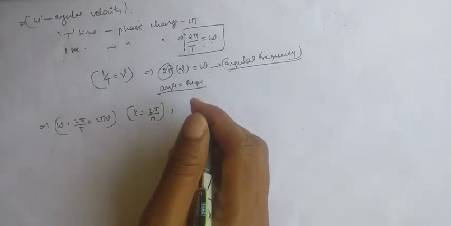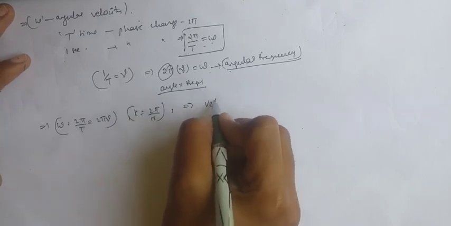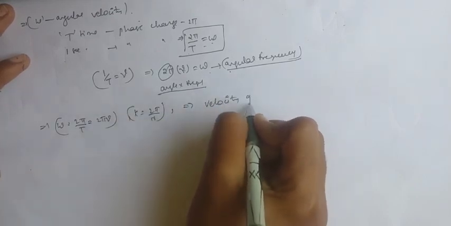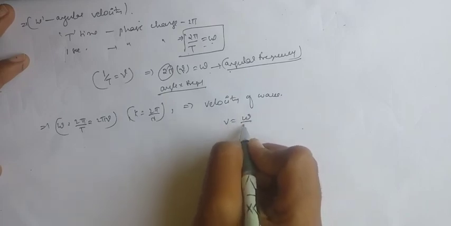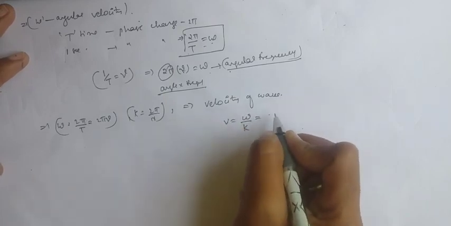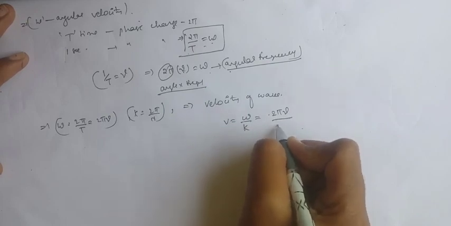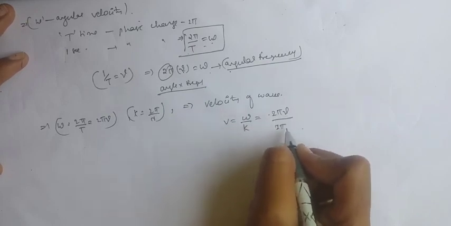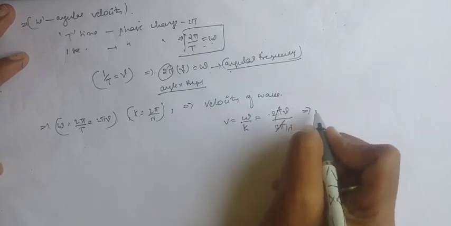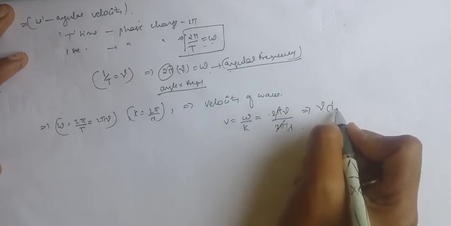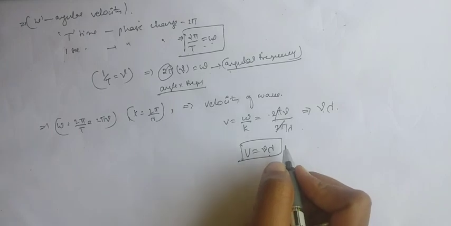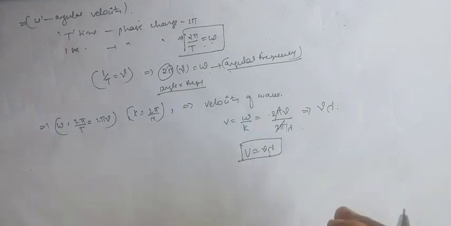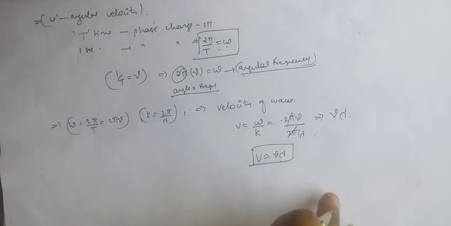Depending on all this, we can also find the velocity of the wave. Velocity of the wave v is equal to omega by k. Omega is 2 pi nu, and k is equal to 2 pi by lambda. The 2 pi cancel, and we get v is equal to frequency times lambda. This is the velocity of the wave. These are the fundamentals of waves.